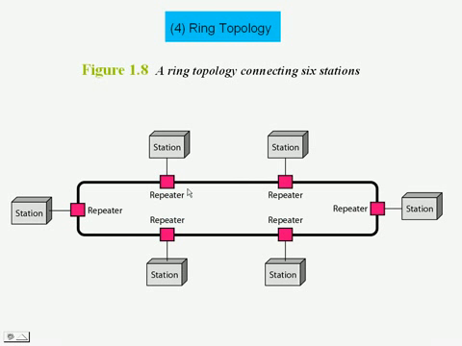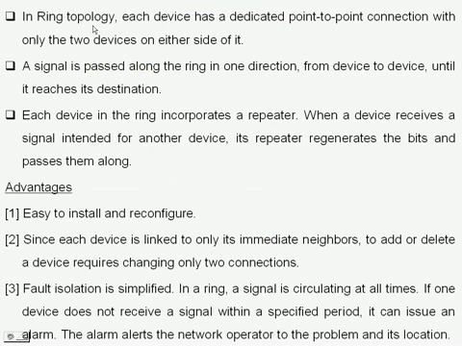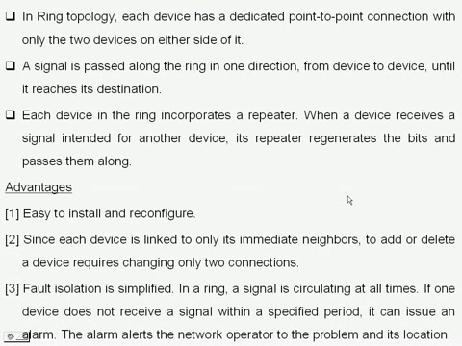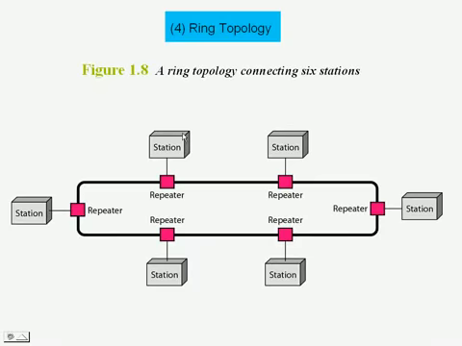In a ring topology, each device has a dedicated point-to-point connection with only the two devices on either side of it. That is, this station has a dedicated point-to-point link between this station and this station. Similarly, this station has a dedicated point-to-point link between this station and this station. A signal is passed along the ring in one direction from device to device until it reaches its destination. For example, in this case, the signal can propagate along this direction or this direction, only one direction only.